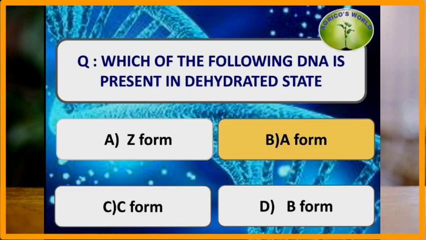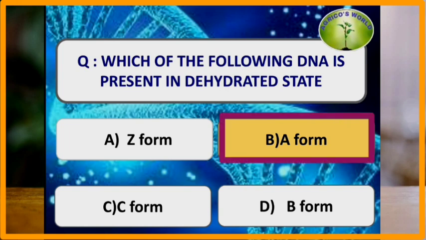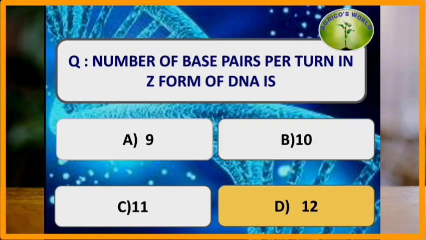Which of the following DNA is present in dehydrated state? A form of DNA is present where the humidity is less than 75%, so it is present in dehydrated state. B form of DNA, which is most common, is present in humidity of 92% and where the salt concentration is high. And Z form of DNA is only present in in vitro conditions. Number of base pairs per turn in Z form of DNA is? The number of base pairs per turn in Z form of DNA is 12. In B form of DNA it is 10 and in A form of DNA it is 11.